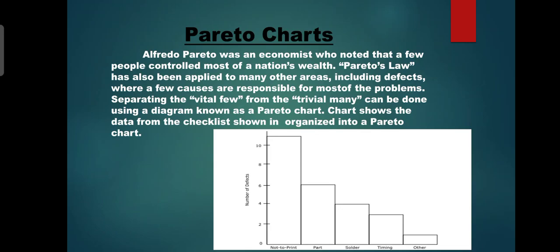In this diagram, we can see the checklist table used to find the Pareto chart for the defective items. This chart shows the items on the x-axis and the number of defects on the y-axis. This chart is called a Pareto chart.